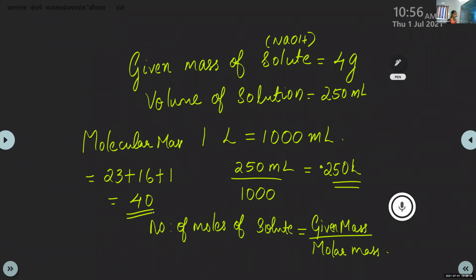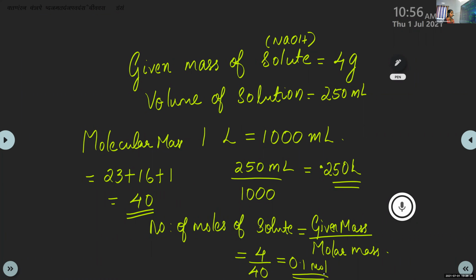Yes, 40. Then you can directly substitute here. Given mass by molar mass, it is 4 by 40. And what's the value? 0.1 mole.